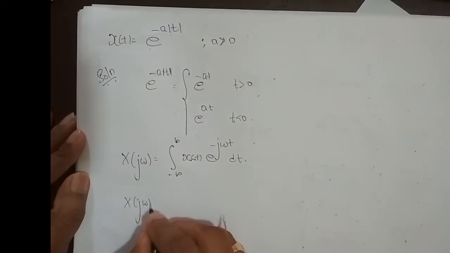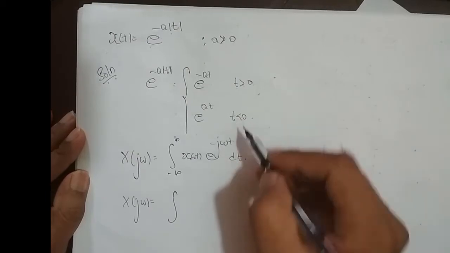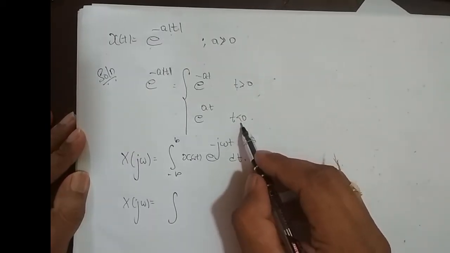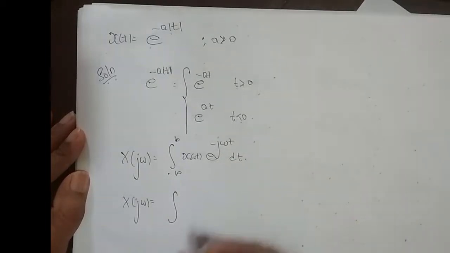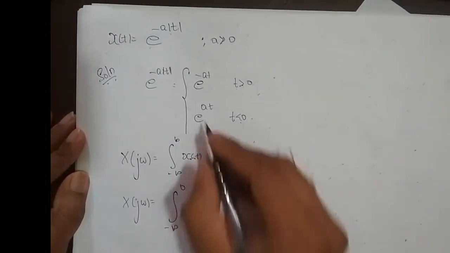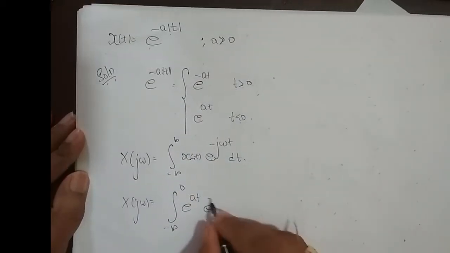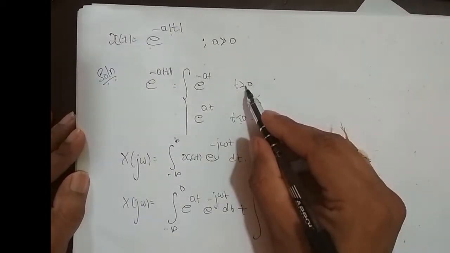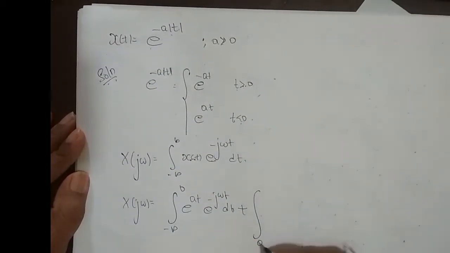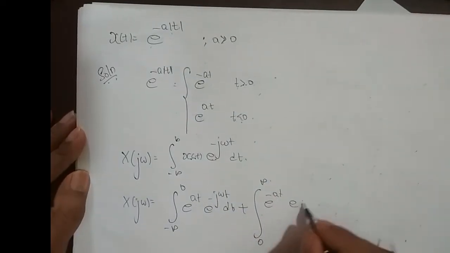X of j omega is equal to integrating from, we'll take up first t less than 0. When t is less than 0, what is the signal? e power at, right? When I say less than 0, it is minus infinity to 0. The signal is e power at, and the left-out term is e power minus j omega t dt, plus integrating from now t greater than 0, in the sense 0 to infinity, and the signal is e power minus at and e power minus j omega t.